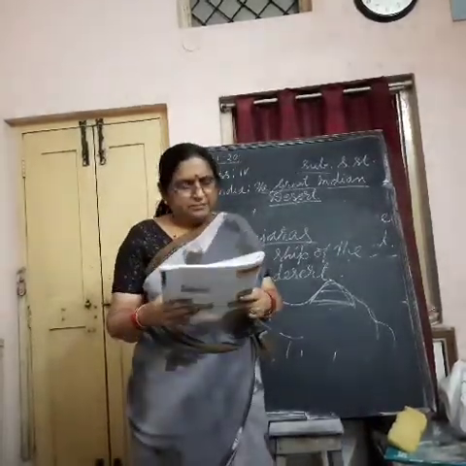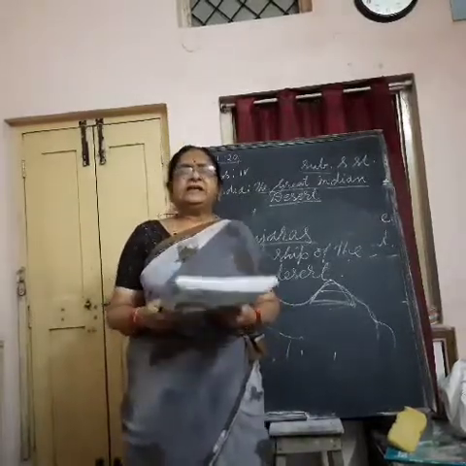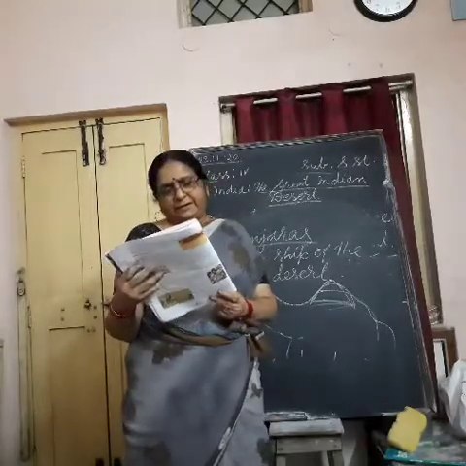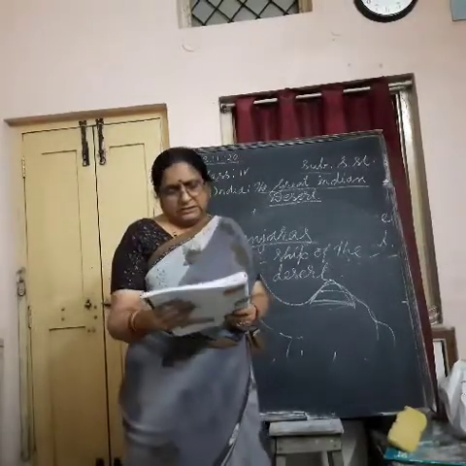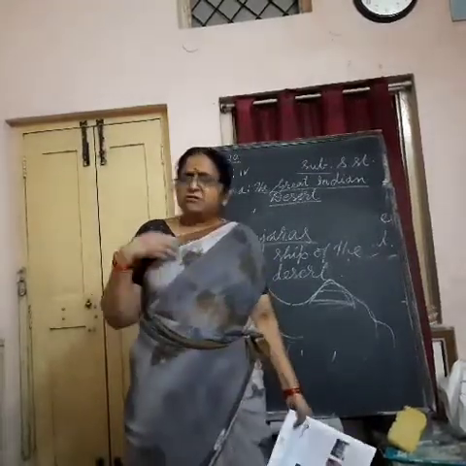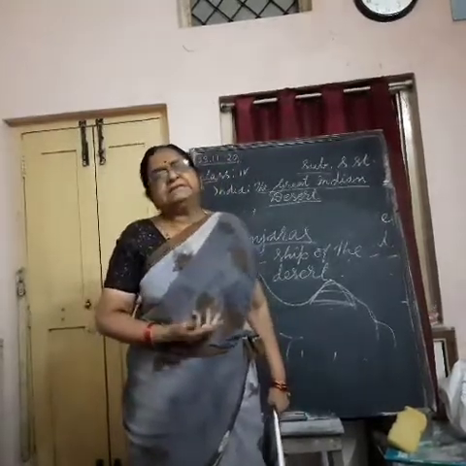Some people here are engaged in crafts work. They are very expert in crafts, and they prepare decorative items. Thus, though the place has a harsh climate, you can find a lot of temples, tourist spots, historical places, etc.